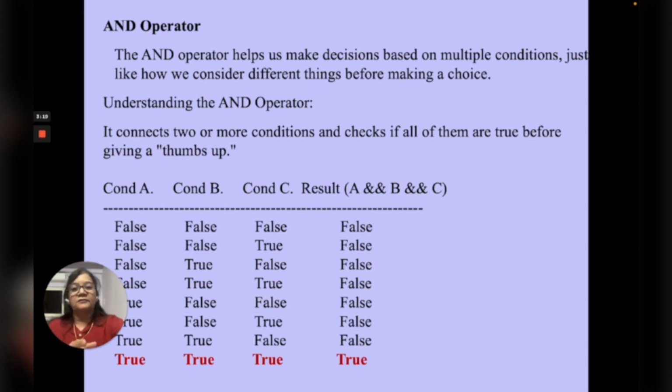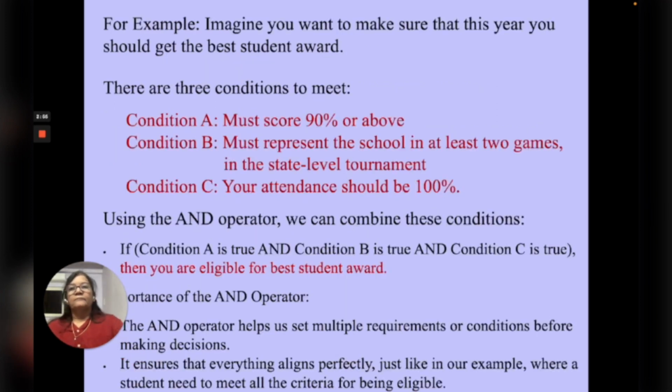You can see there it is written A && B && C. In most of the programming languages, the AND operator is depicted like this. So that is A and B and C. If all these three conditions are true, then only the result will be true. Otherwise, false.